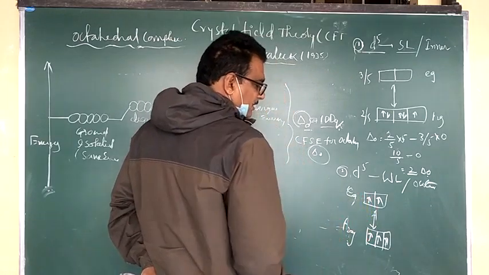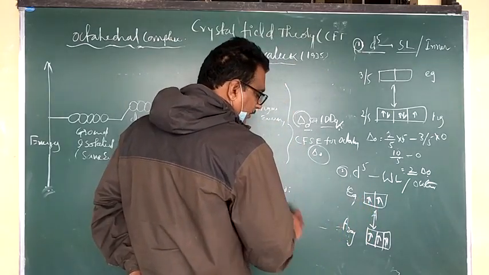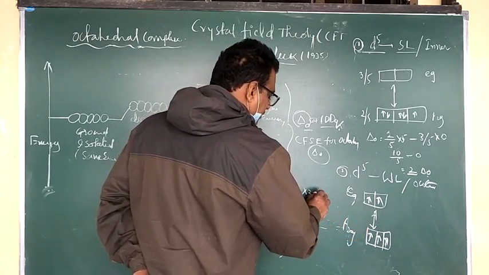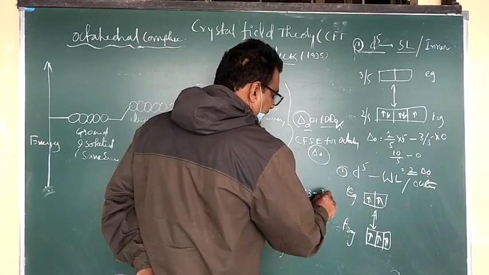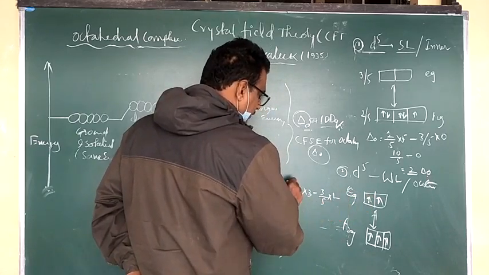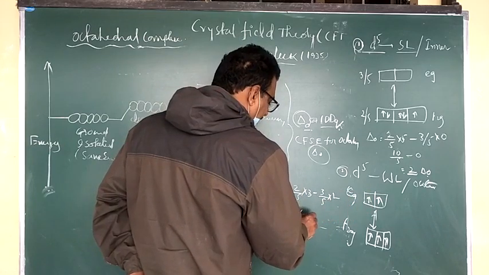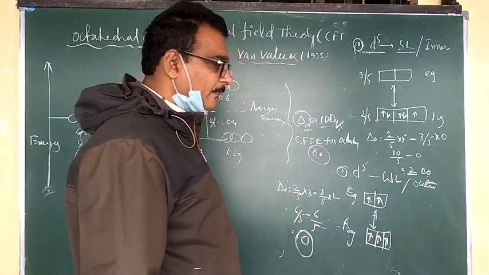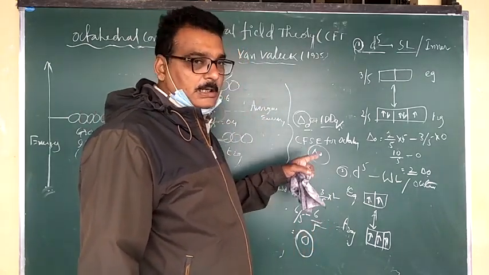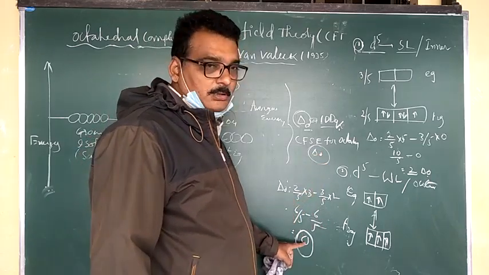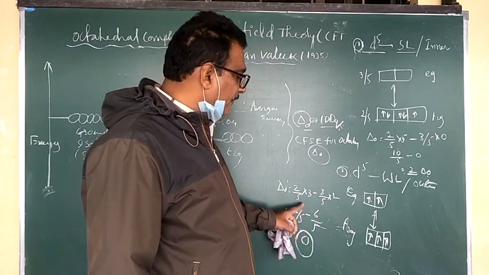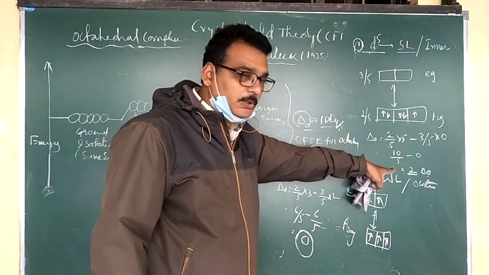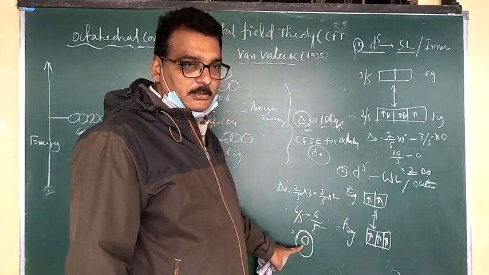Now how do we calculate Delta 0 for this? Again the fractions are 2/5 into 3 electrons minus 3/5 into 2 electrons, so 6/5 minus 6/5. Therefore the crystal field splitting energy for a d5 system with a weak ligand, outer complex compound, becomes 0. This is the weak field ligand, and that is the strong field ligand. Strong field ligand means the value is 2; weak field ligand means the value is 0.